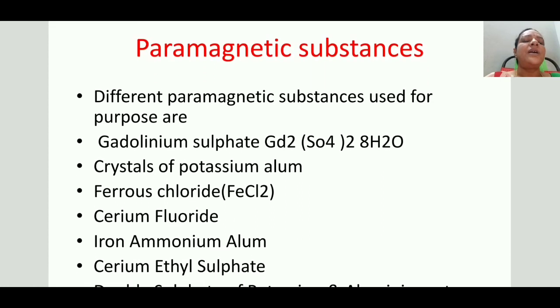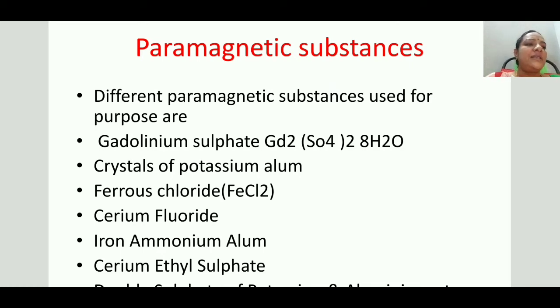So some of the paramagnetic substances are here. Just see, that is gadolinium sulfate. By using this gadolinium sulfate, 0.25 Kelvin they reached. And crystals of potassium alum are also used in this adiabatic demagnetization method, which also shows a fall in temperature.